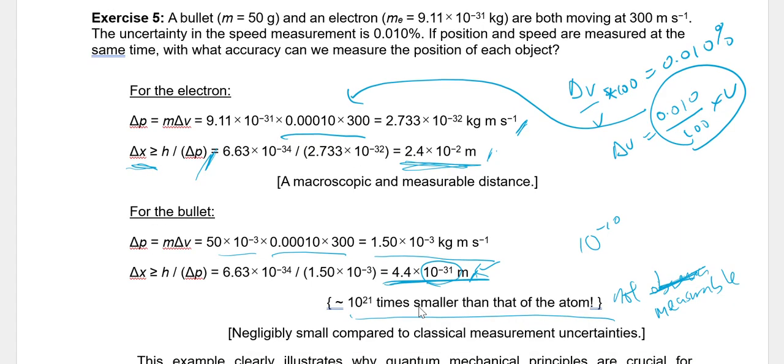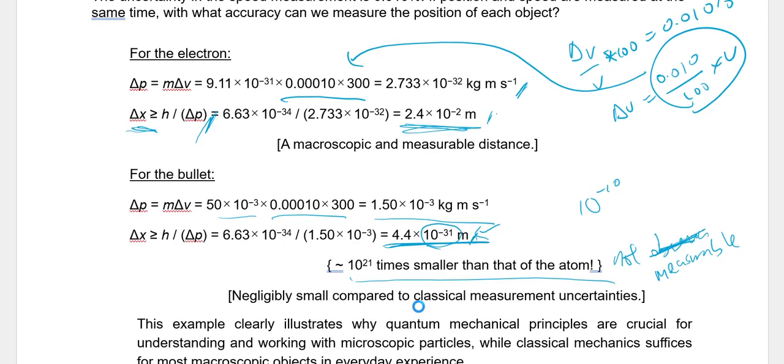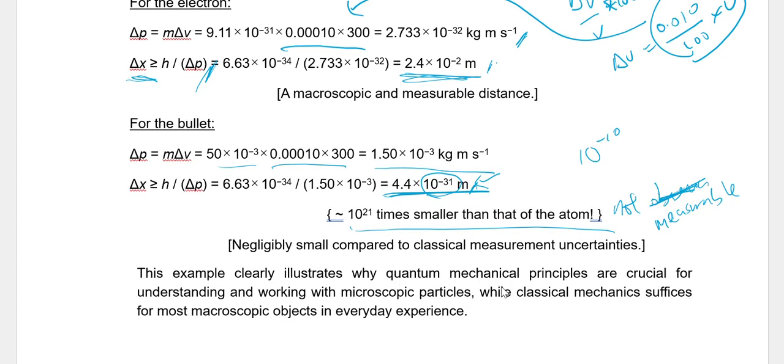And that's why quantum theories don't really affect macroscopic objects. It's not that they don't affect, but they affect in such a manner that the effect is not observable from our perspective, which is why quantum is very non-intuitive to us. So this is why quantum mechanical principles are crucial for understanding and working with microscopic particles, which, I remind you again, involve photons, subatomic particles and atomic particles. That means anything to do with electron, proton, neutron.